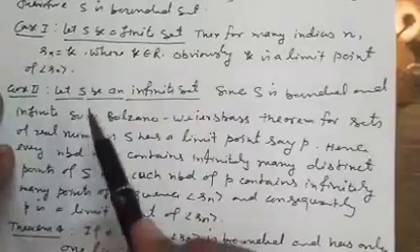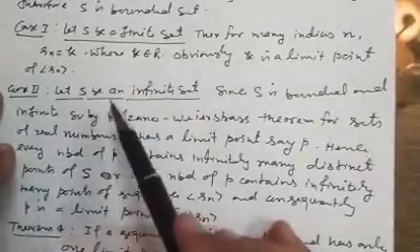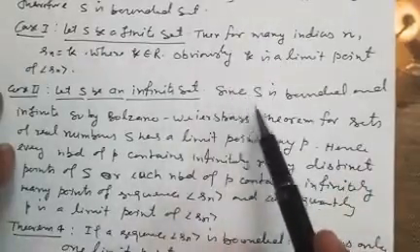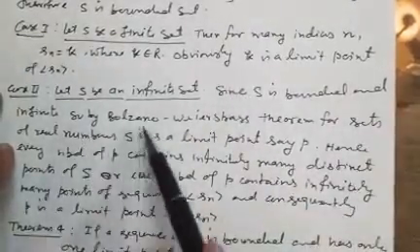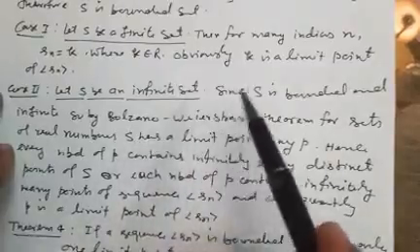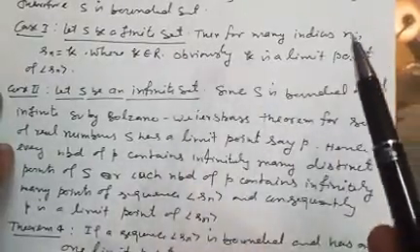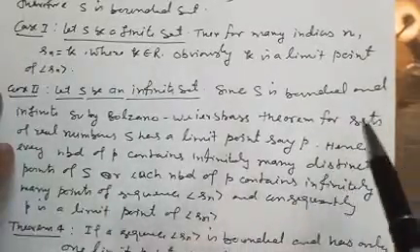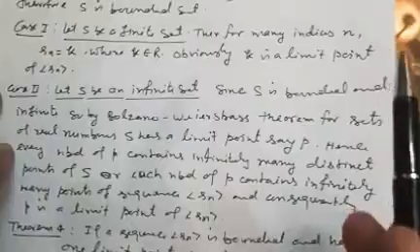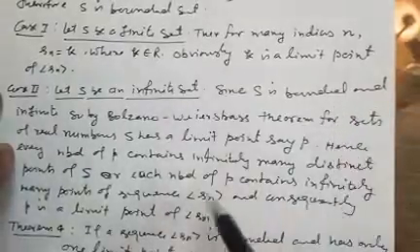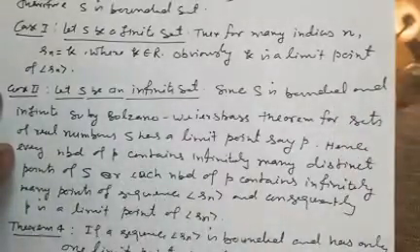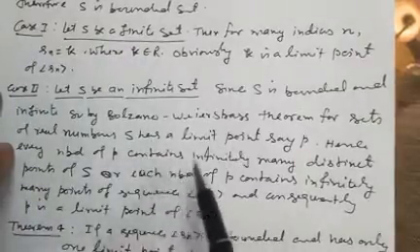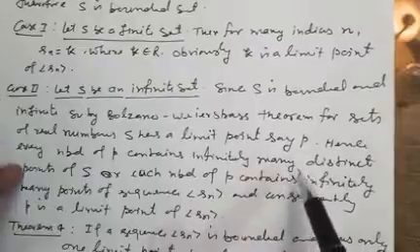Now case second, if S is infinite. We know S is bounded also, and now it is infinite also. Then by the Bolzano-Weierstrass theorem for sets of real numbers, you remember, S has a limit point, say P. The statement was: every infinite and bounded set has a limit point. So here S is bounded and infinite, therefore by the Bolzano-Weierstrass theorem, S has a limit point, say P.